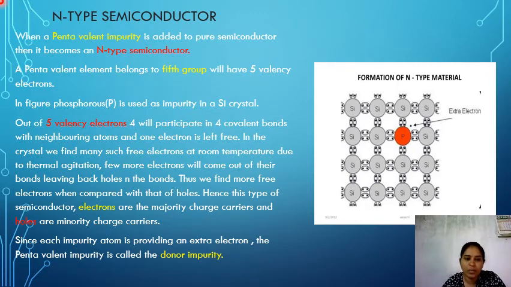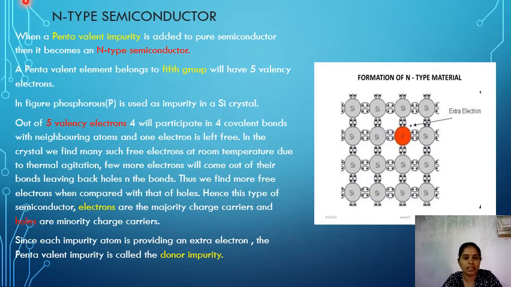Only selected impurities are added to the pure semiconductor. For example, if a pentavalent impurity is added to a pure semiconductor, then it becomes an N-type semiconductor. Pentavalent elements belong to the fifth group. Fifth group elements are nitrogen, phosphorus, arsenic, antimony, and bismuth.